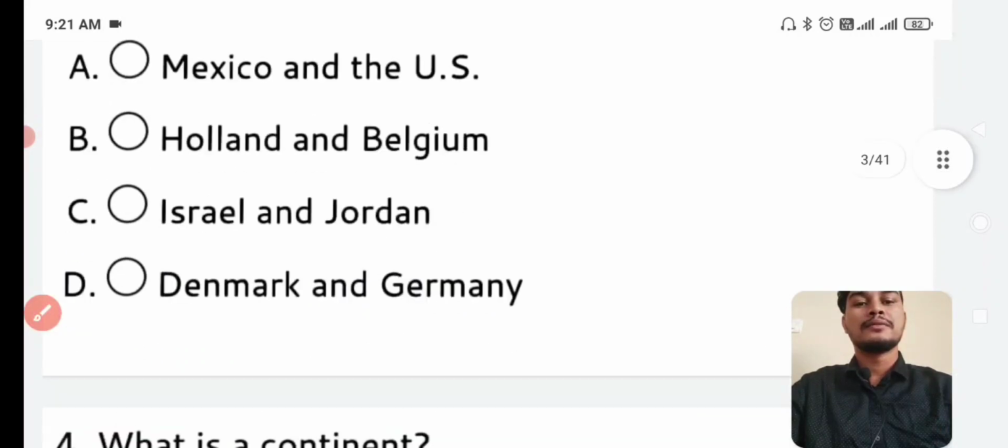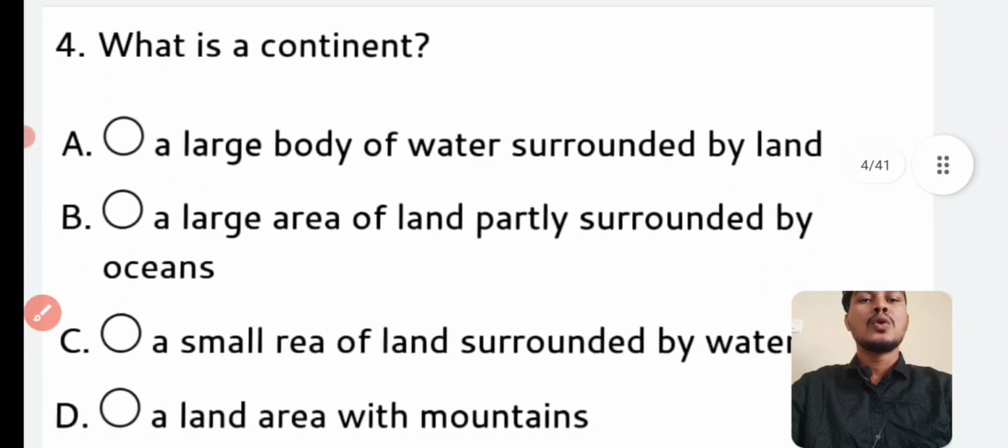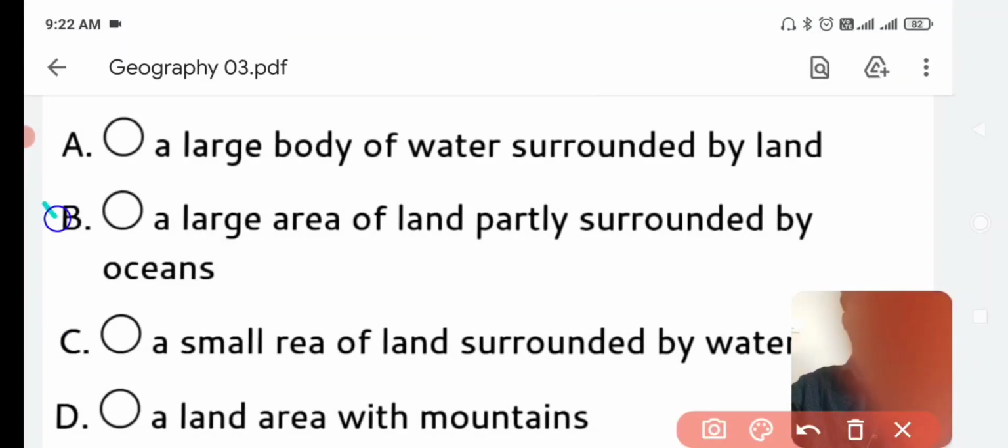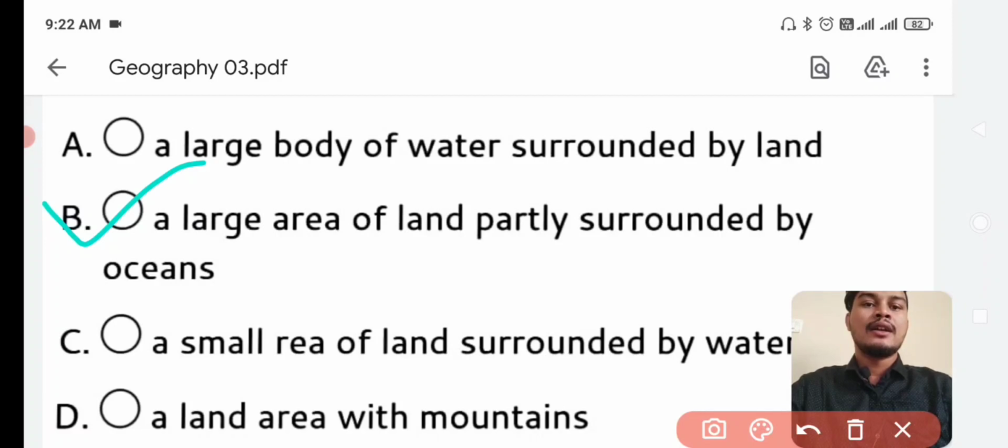Next question. What is a continent? Answer is a continent, a large area of land partly surrounded by ocean.